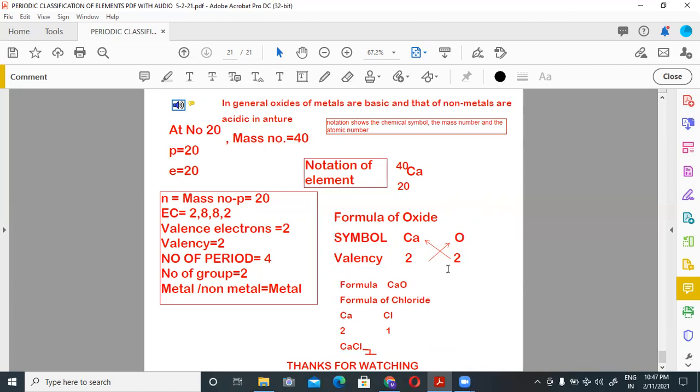Then we will crisscross the valencies, and because 2 is common in both, Ca2O2, it will be cancelled out and the formula will be CaO. In the same way, you can find the formula of the chloride of calcium. Again you will write the symbols, Ca and Cl. Then valency of calcium is equal to 2 and chlorine is equal to 1. So after crisscross, you will find the formula CaCl2.